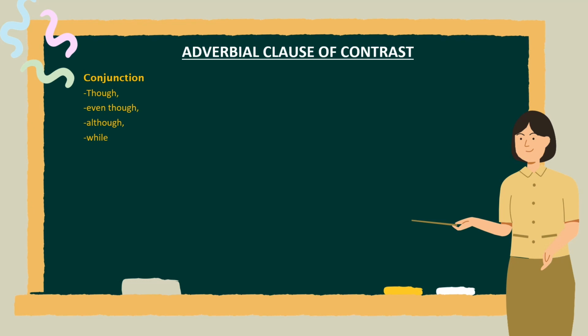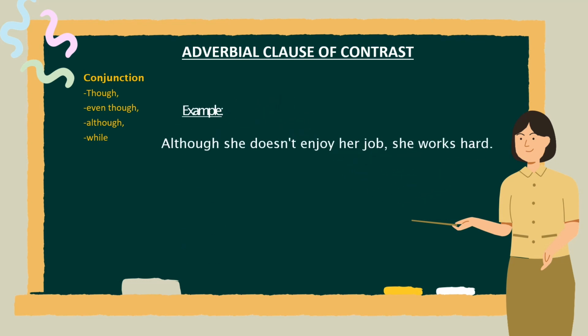Okay, now the conjunctions that are often used in this topic are though, even though, although, and while. For example, although she doesn't enjoy her job, she works hard, which means even though she doesn't enjoy her job, she still works hard.